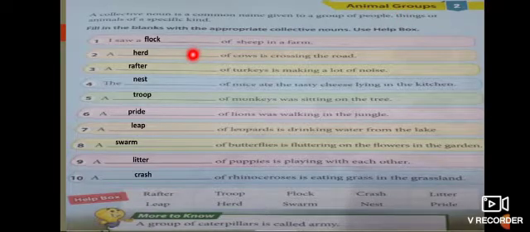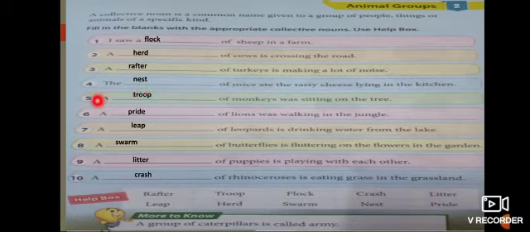A collective noun is a common name given to a group of people, things, or animals of a specific kind. Here we have to fill in the blanks with the appropriate collective noun. I saw a dash of sheep in a farm. Flock of sheep. Second, a dash of cows is crossing the road. Herd of cows. Third, a dash of turkeys is making a lot of noise. Rafter of turkeys.